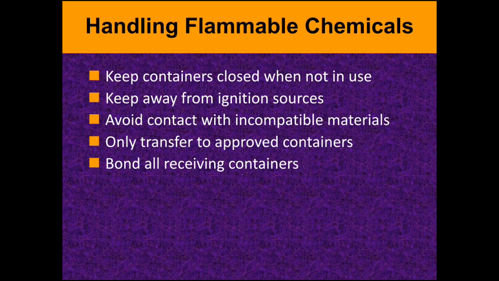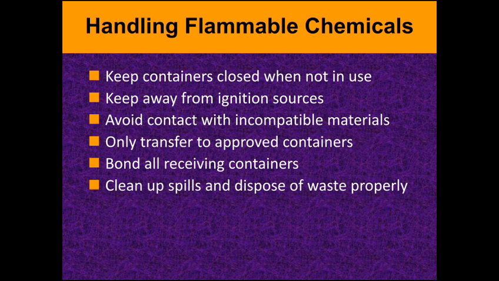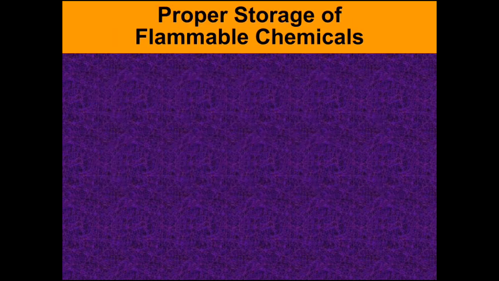And bond all the receiver containers. We have to bond them properly, we have to seal them, and clean up the spills and dispose of the waste properly before going to store them. And these are the different safety rules and regulations. Proper storage of flammable chemicals.